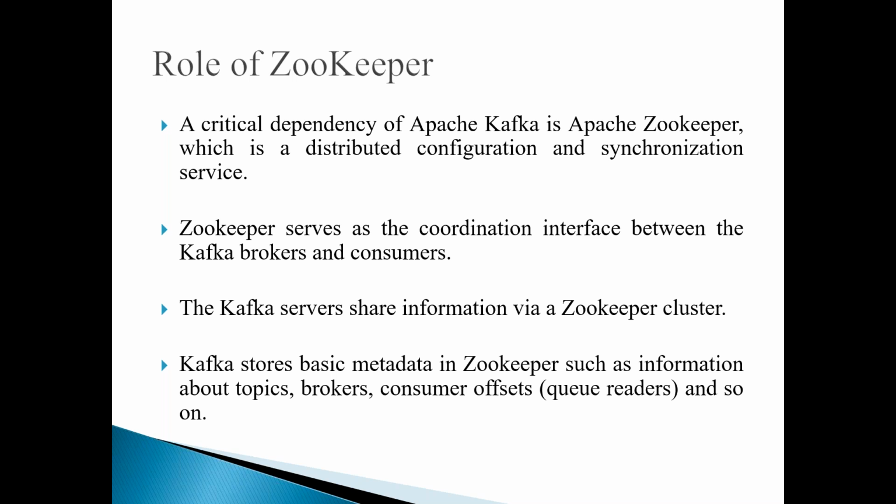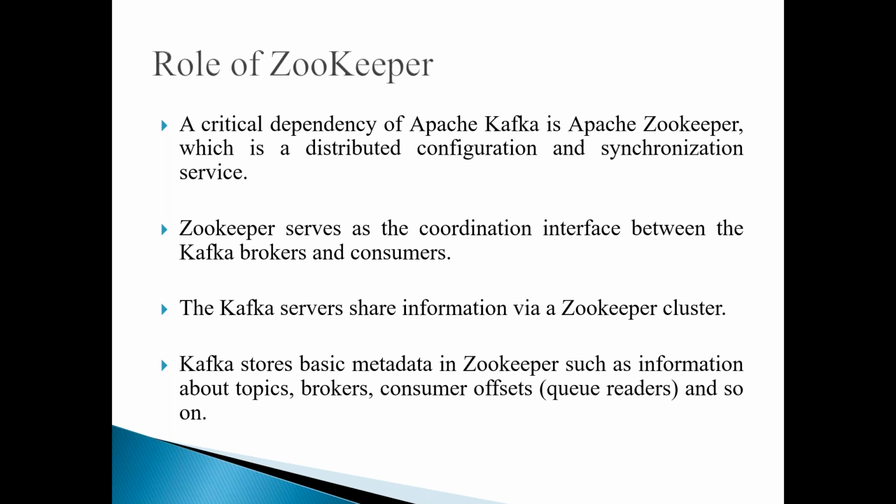By this time, you might understand it from the workflow I explained earlier. The Kafka servers share information via a Zookeeper cluster. Again, Zookeeper also maintains its own cluster. So Kafka stores basic metadata in Zookeeper. What is that metadata?